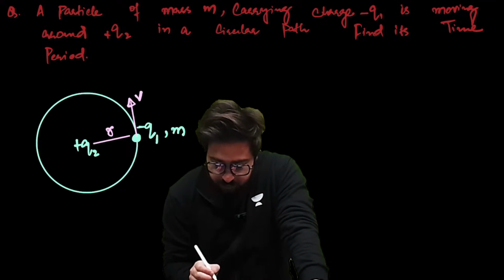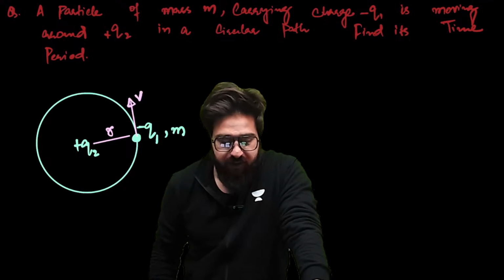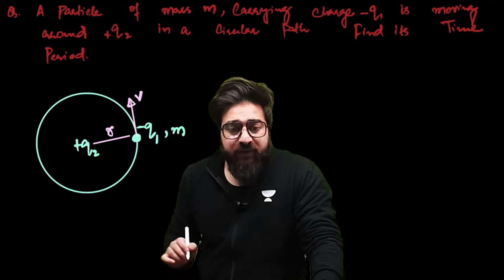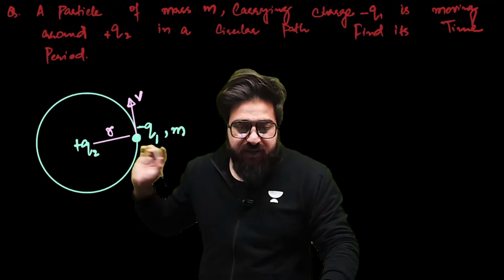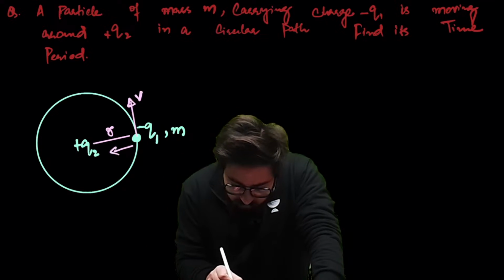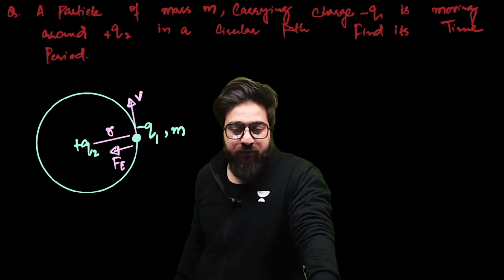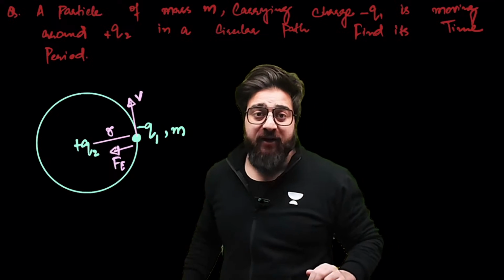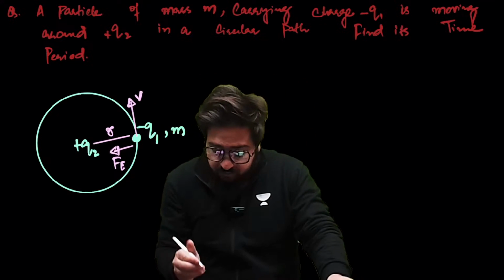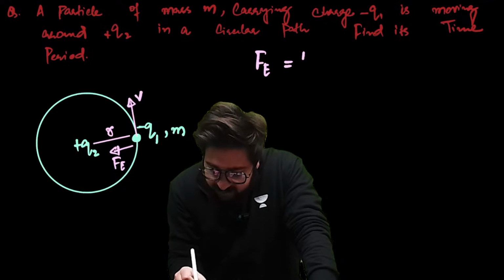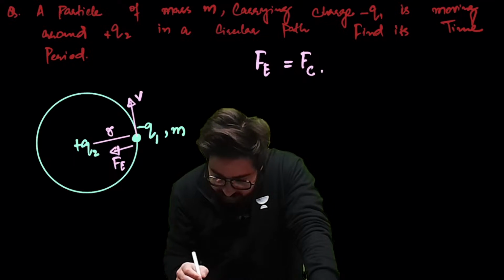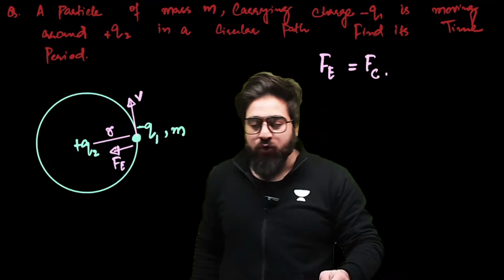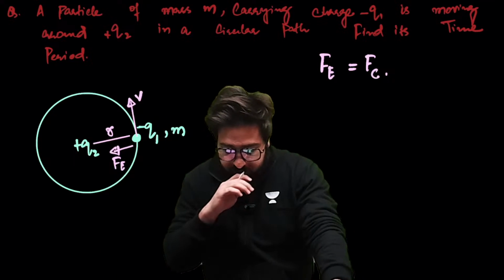Now, my dear people, listen to me very carefully. I'll make you understand in this particular case. I have told you before, here if we have two charges, this one and this one, electrostatic force will act between the two charges. And since the charge is in circular motion, centripetal force will also act. So over here, electrostatic force, that is Fe, will be equal to the centripetal force, that is Fc.